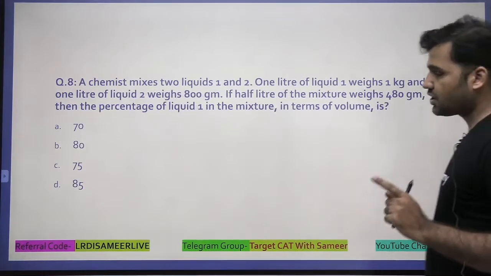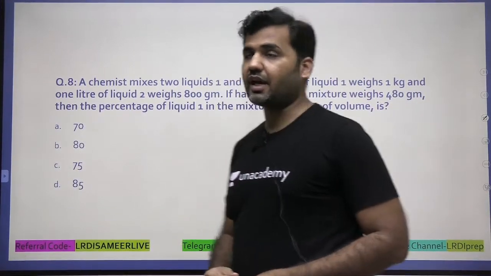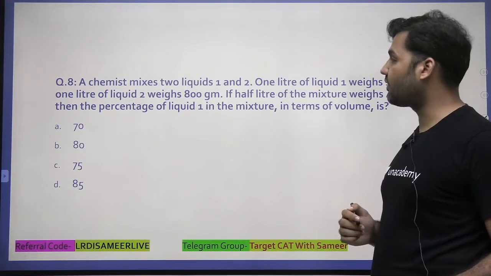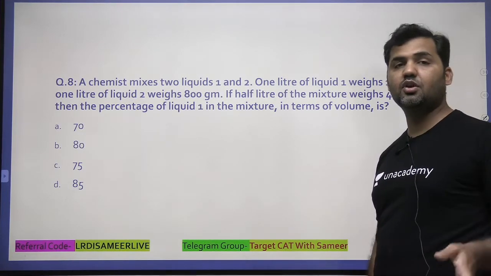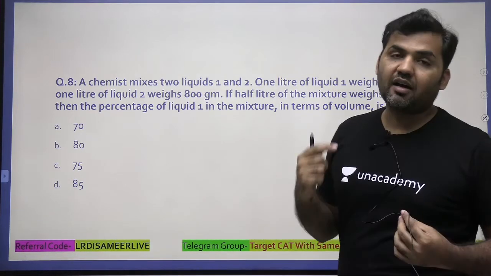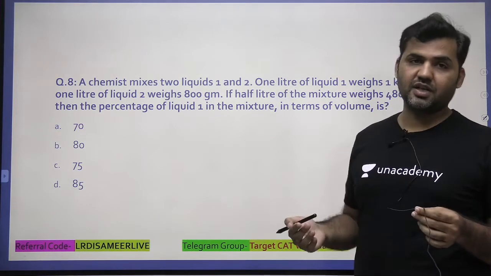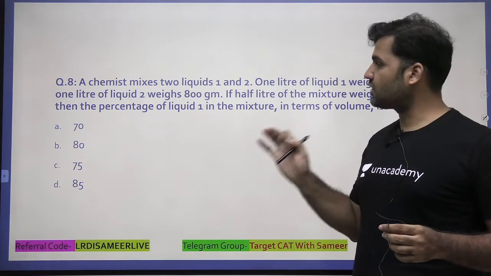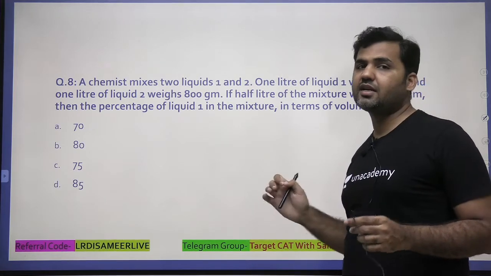There was one more question of average, question number 8. Every year you will definitely find at least 2 questions on averages in CAT exam, a must-do topic. In fact, in arithmetic, this is the first topic that you should be doing, because average also has its connection with percentage. Average also has its connection with ratios.